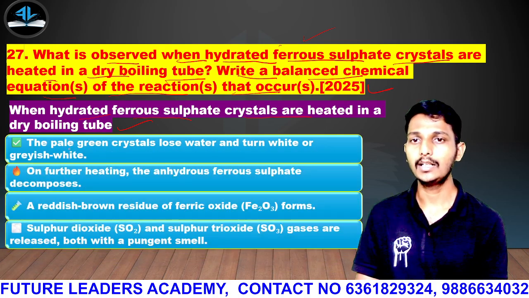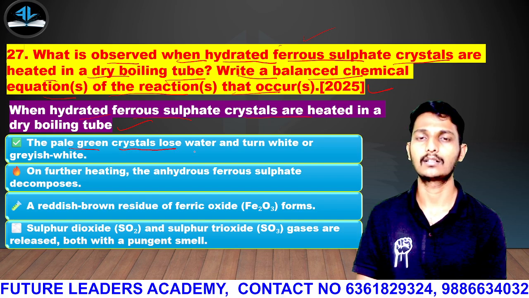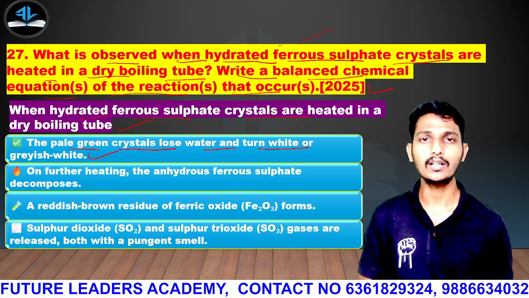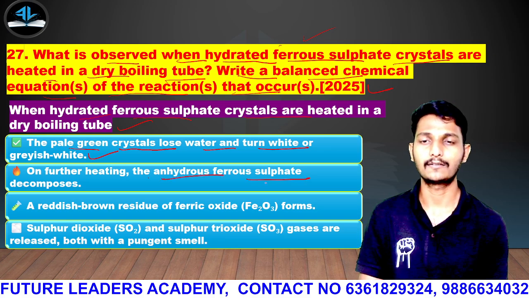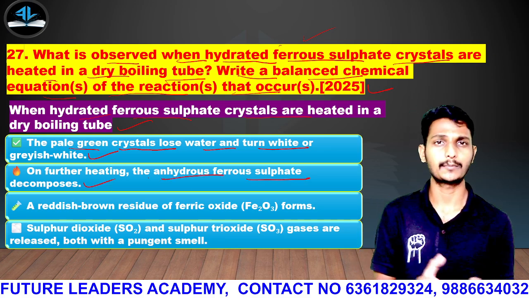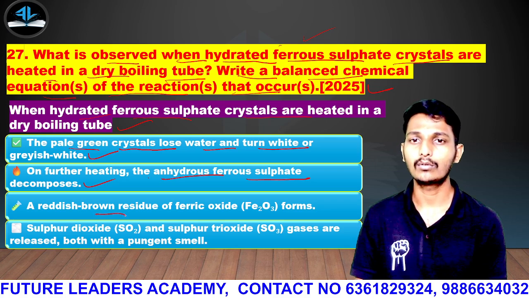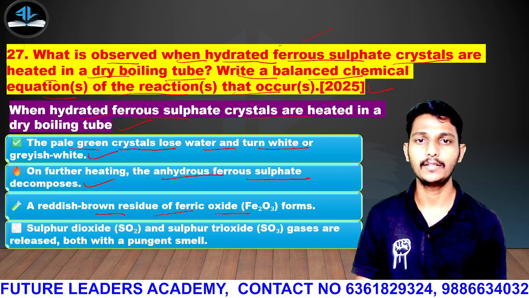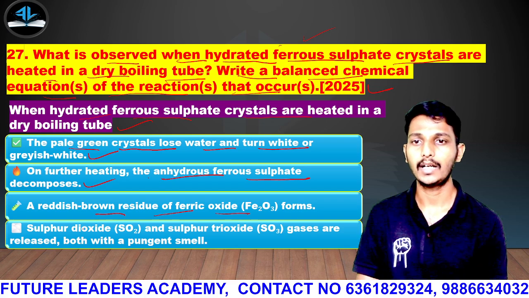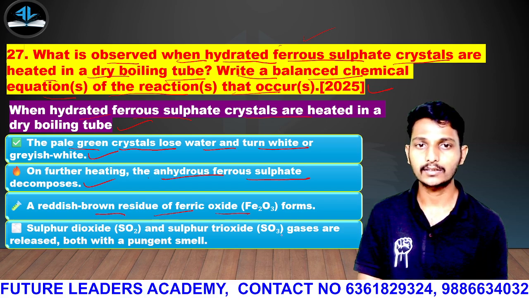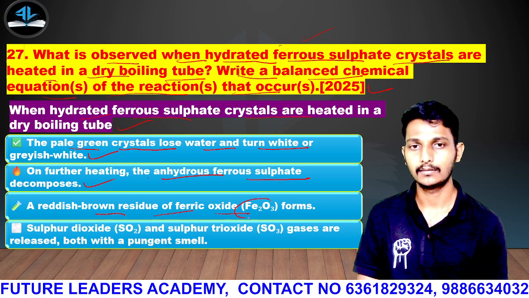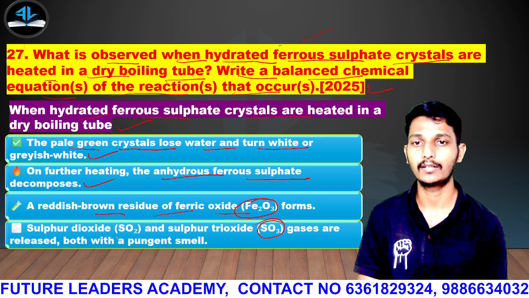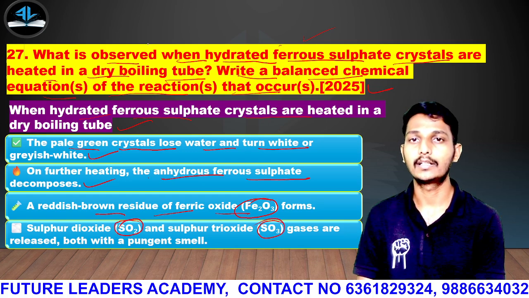We see here the pale green crystals lose the water and turn white or a grayish white. On further heating, anhydrous ferrous sulfate decomposes, and a reddish brown residue of ferric oxide, Fe2O3, forms, and sulfur dioxide and sulfur trioxide gases are released, both with a pungent smell. These will be the byproducts, or the product side, where we are getting the compounds after heating the